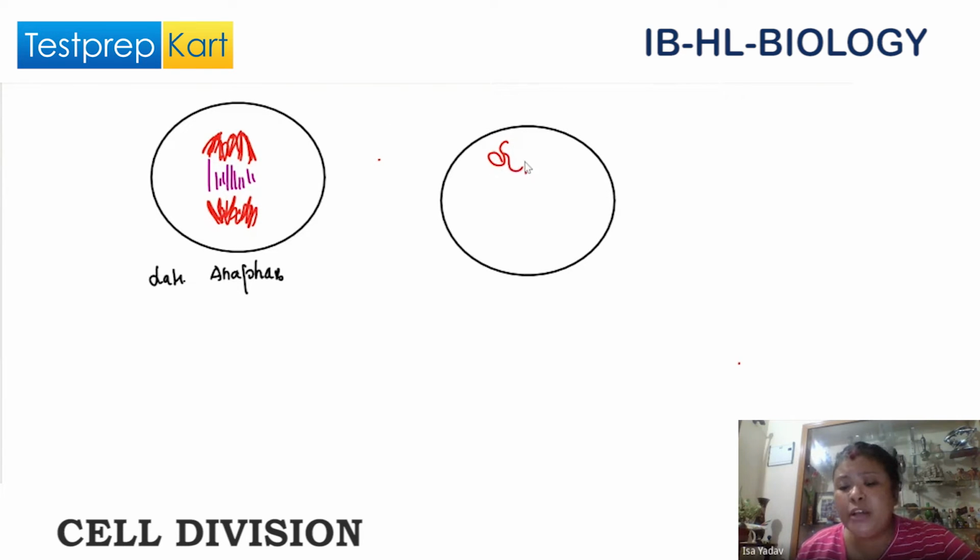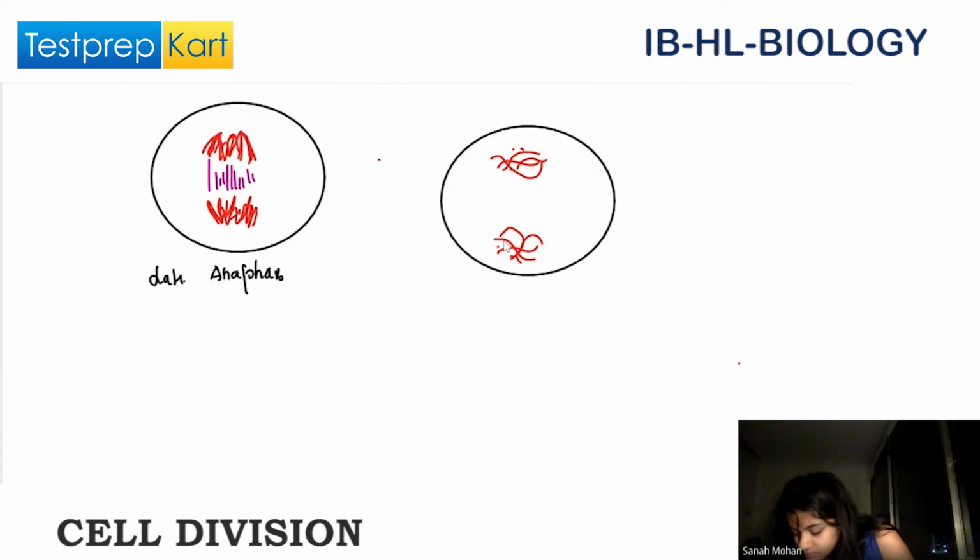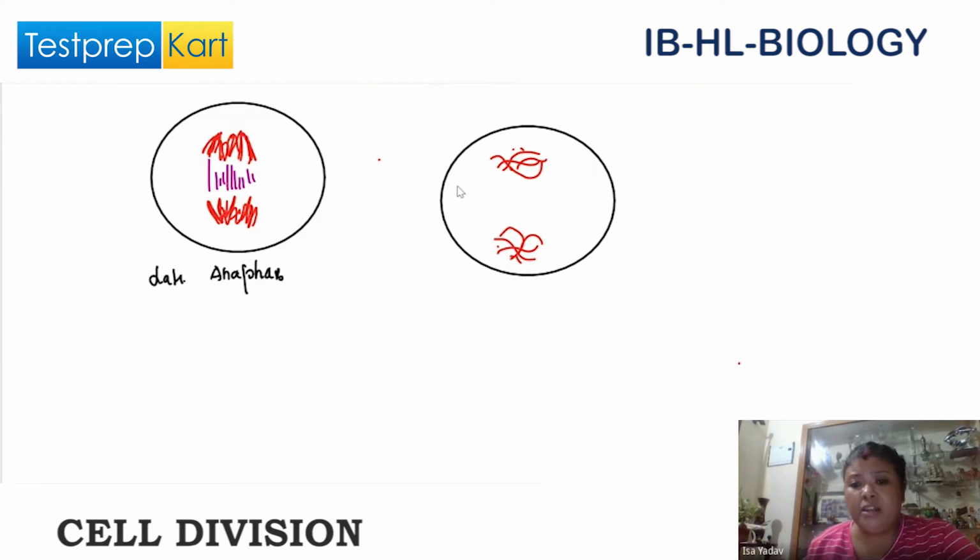Now, what happens? The chromosomes slowly start to decondense, not fully, but in a very gradual state. They will start to decondense like this. This is the phase that we call telophase.